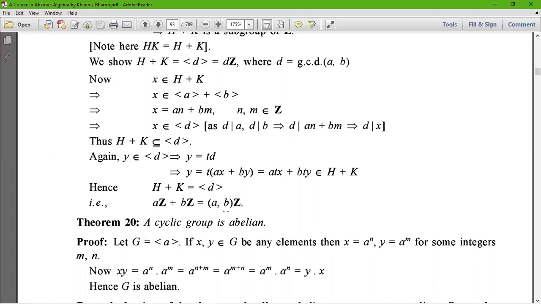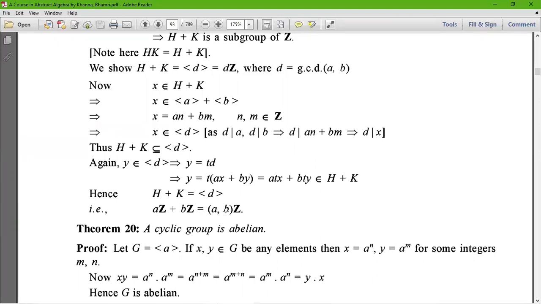Now we are going to prove one small theorem: a cyclic group is abelian. That means we have to prove that any cyclic group is an abelian group. For this, we already know that a cyclic group is a group, and a group is an abelian group if it follows commutativity.